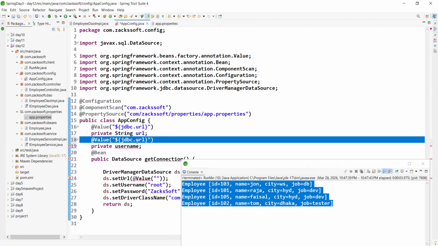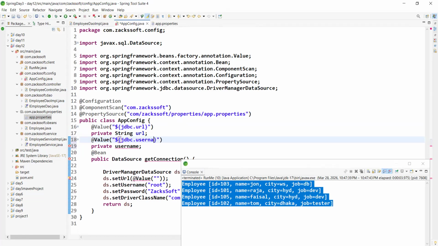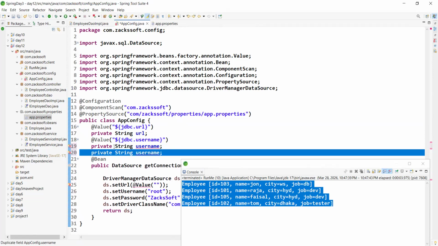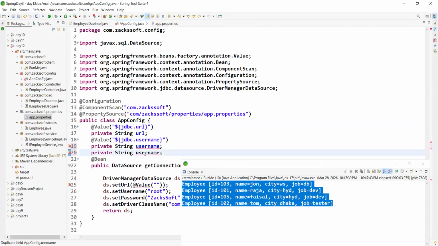This is the username actually. And another thing, private String password. Is it okay?